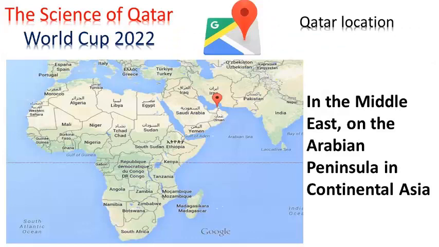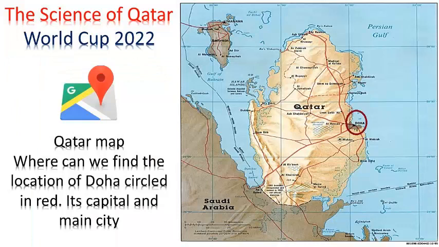Qatar location in the Middle East, on the Arabian Peninsula in continental Asia. Qatar map. Where can we find the location of Doha circled in red? Its capital and main city.